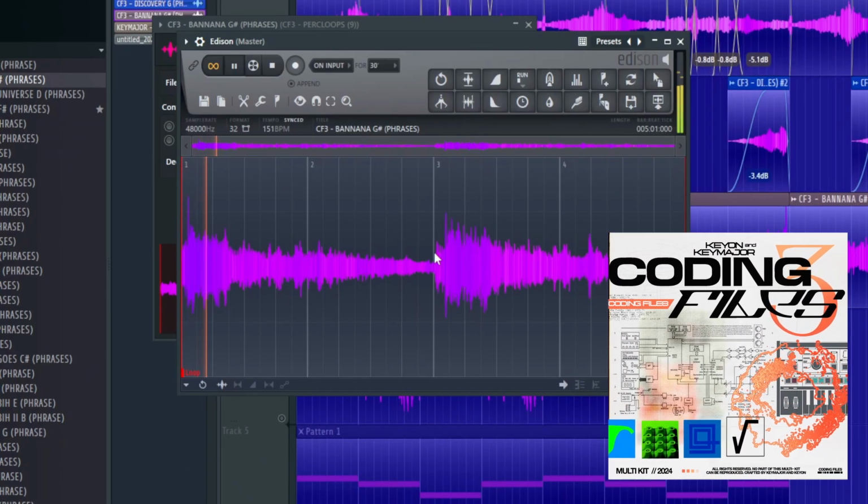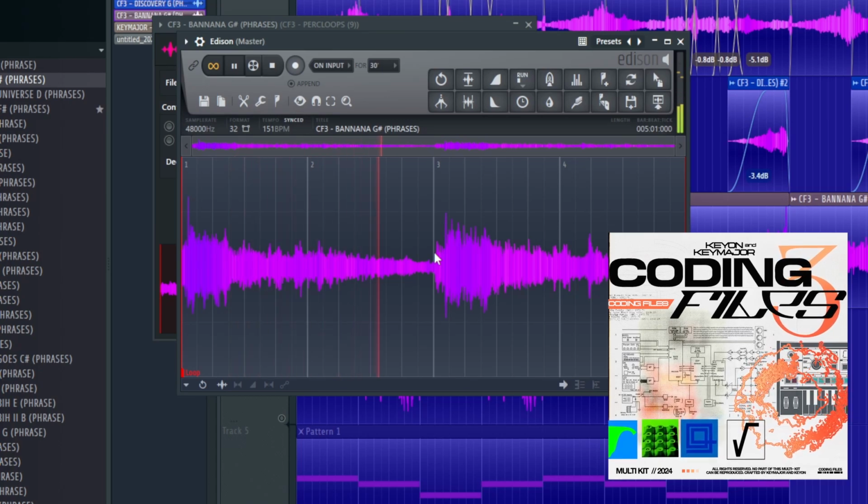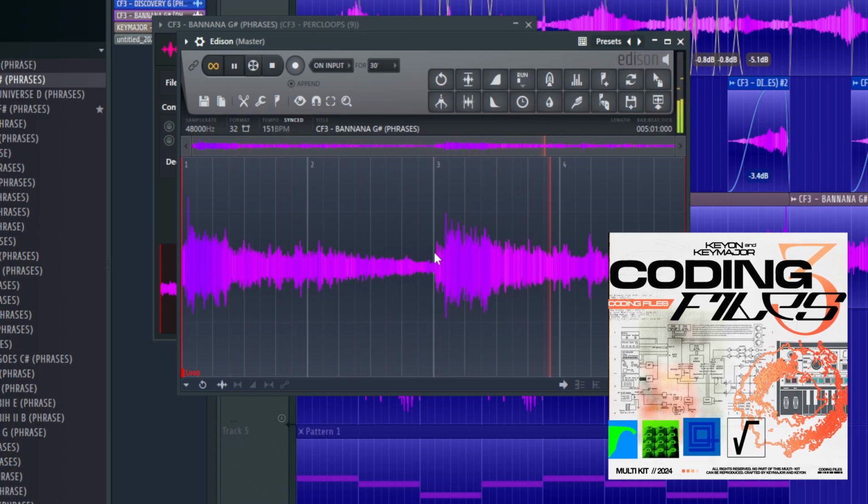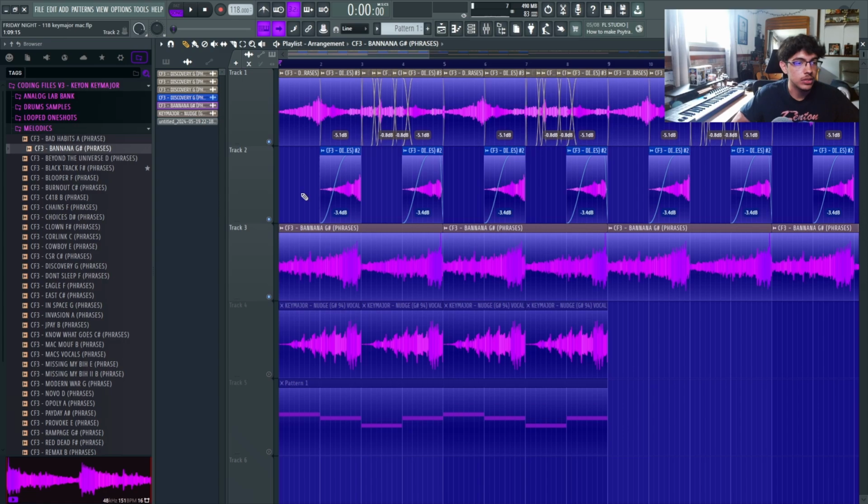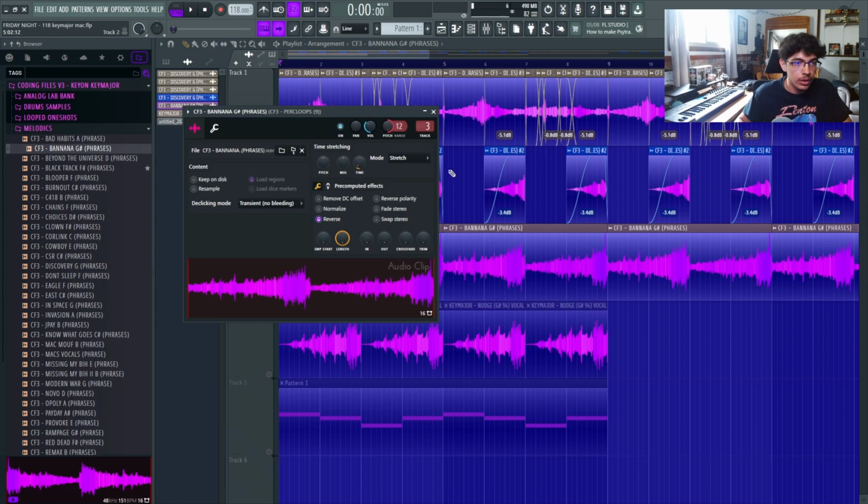After that, I went back into Coding Files V3 and I went to the phrases and I selected this one. And this phrase already sounded really good. It gave me a lot of ideas, and it was really easy to just drag and drop because it's already synced to the tempo, and it was really easy to just blend in with the sample. I just had to put it in key, and I just pitched it up an octave and I reversed it.